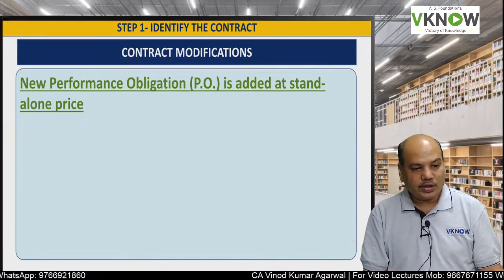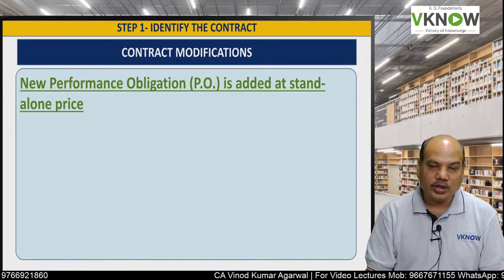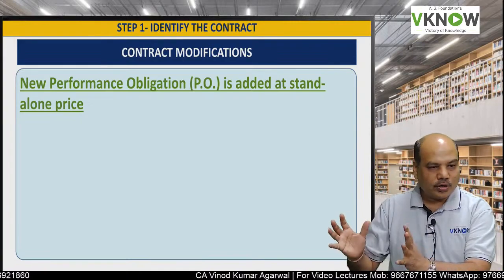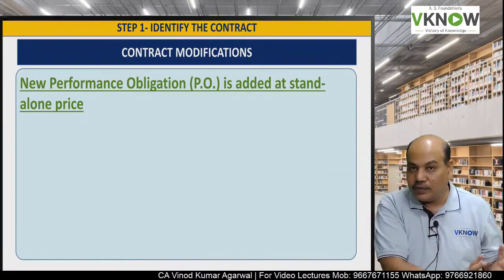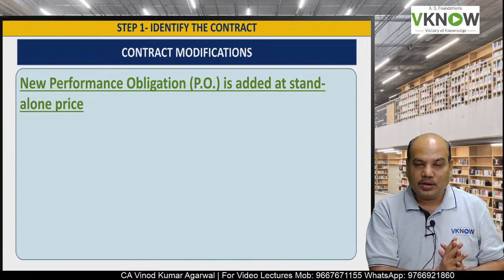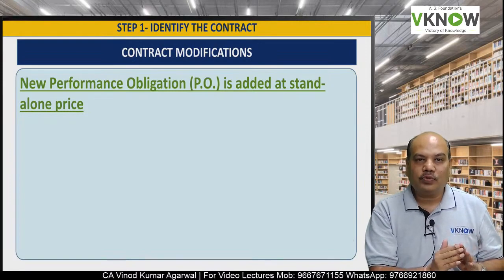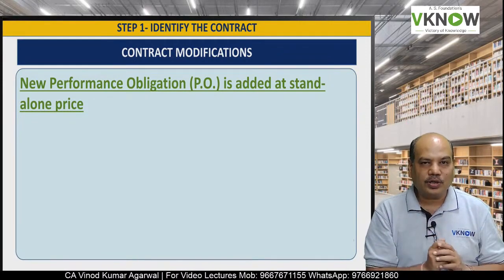Then what is the meaning of contract modification and what is the accounting treatment for that? So the first contract is to construct a building. The second contract may be to construct a warehouse near the building. Will it be treated as a modification or will it be treated as a new contract? So how to do the accounting in that case?